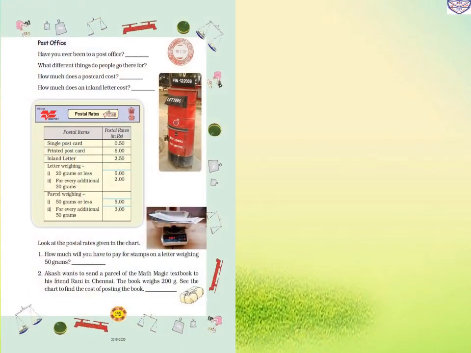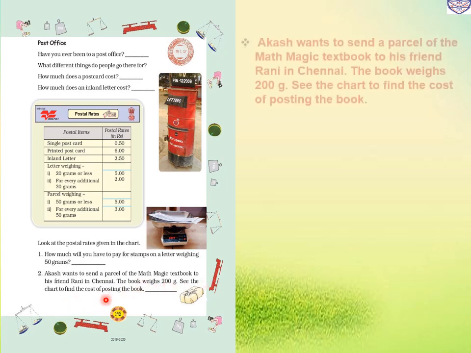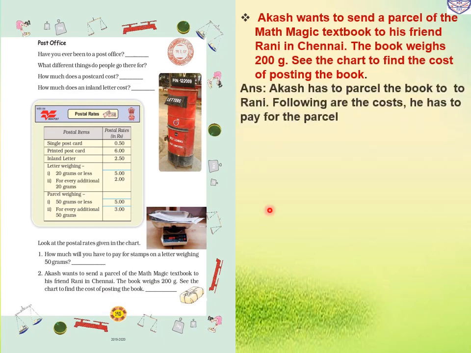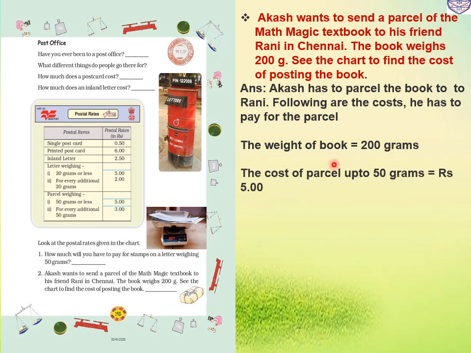Now same page, question number 2. Akash wants to send a parcel of the Maths Magic textbook to his friend Rani in Chennai. The book weighs 200 grams. See the chart to find the cost of posting the book. So Akash has to parcel the book to Rani. The weight of the book is 200 grams. The cost of a parcel up to 50 grams is rupees 5. In the chart, parcel weighing 50 grams or less is 5 rupees. For every additional 50 grams we have to pay 3 rupees.